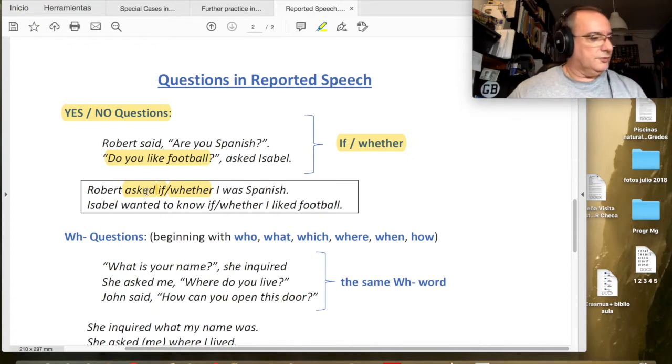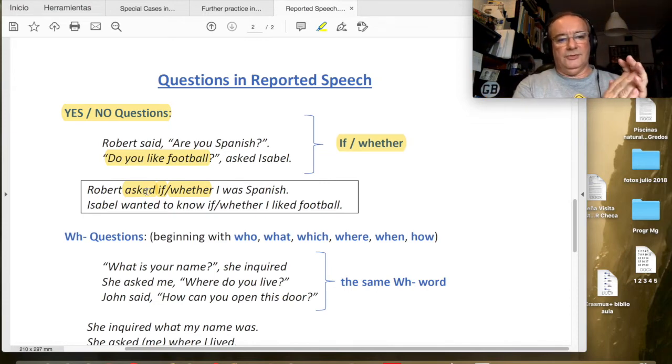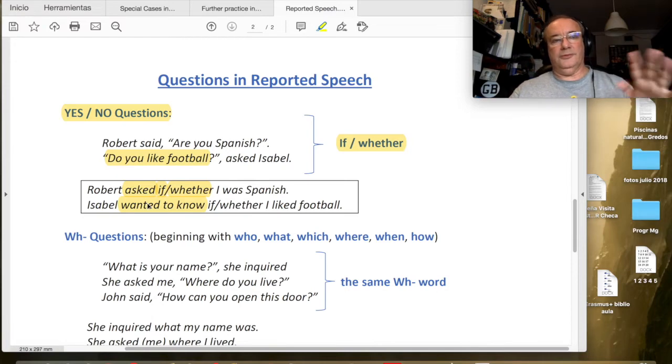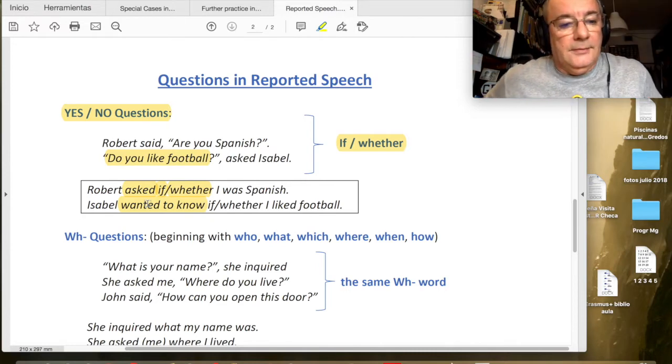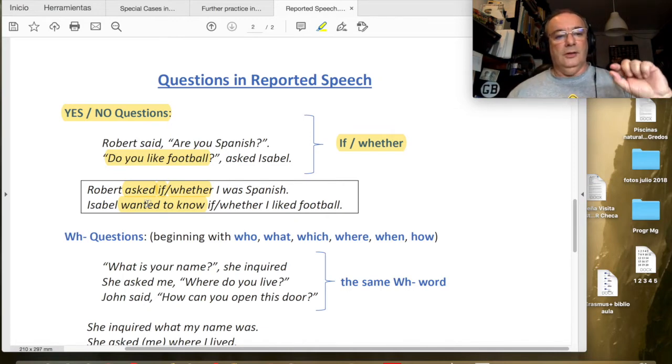Okay, first we can see the difference between yes/no questions and WH questions below. Now this is another possibility. If we don't want to use ask all the time, we have some alternatives. We will see a total of four alternatives, okay? Four different options for questions in reported speech. In this one we are using wanted to know. The only difference between ask and wanted to know is that we can say Robert asked if or whether I was Spanish, or we could also say Robert asked me if or whether I was Spanish.